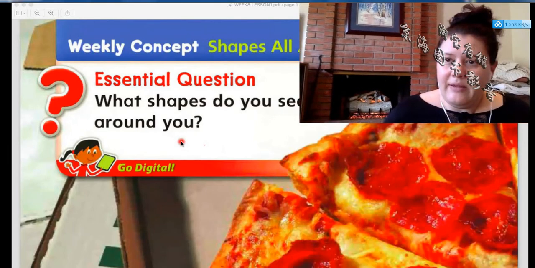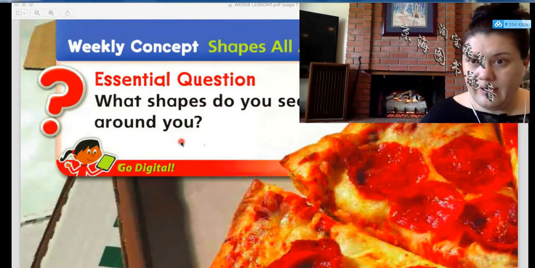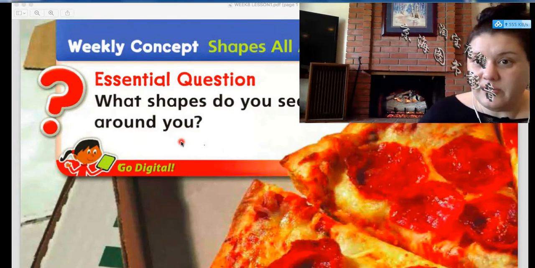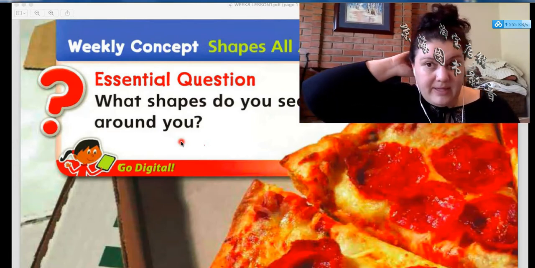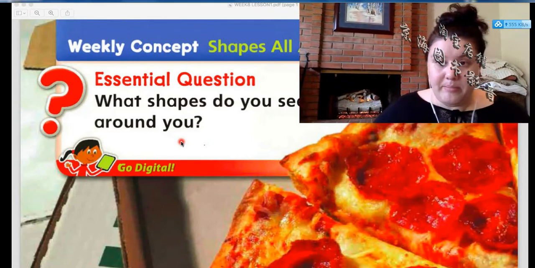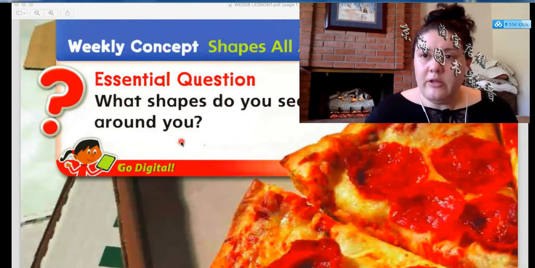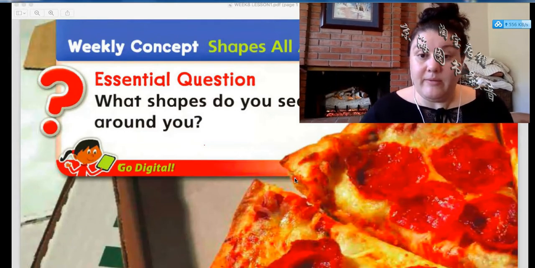If I look around here, I can see my fireplace. Oh, look, there's a fire. That's nice and warm, right? But look at my fireplace. What shape do you see? The bricks. Yeah, they're a rectangle, okay? So I can see a rectangle behind me, and all the bricks, all the red blocks of my fireplace, are shaped like rectangles. So look around your room and see what shapes you can see, and let's think about them when we read this together, okay?